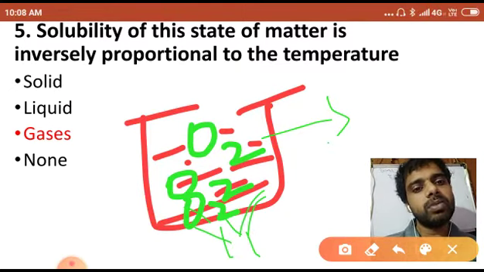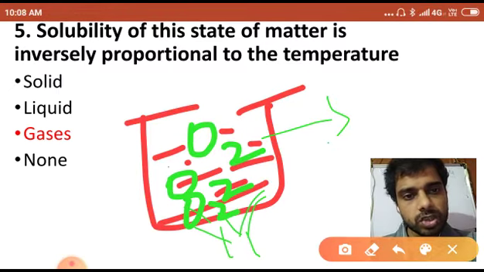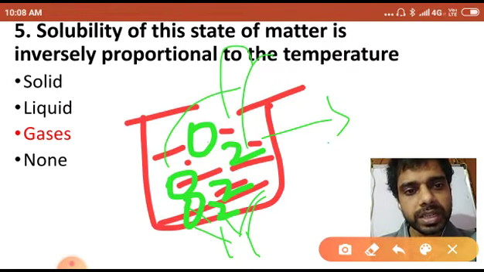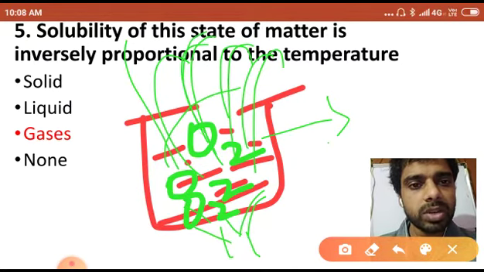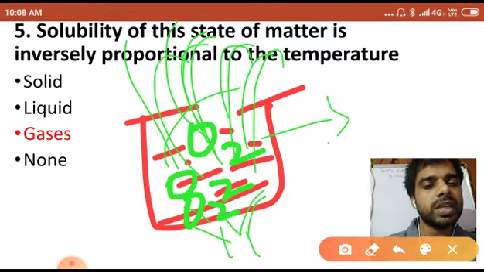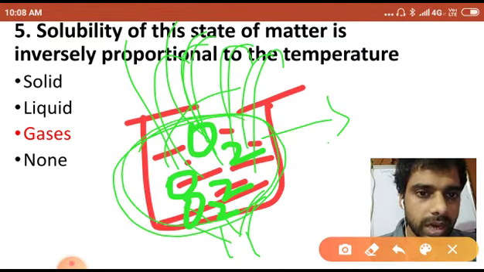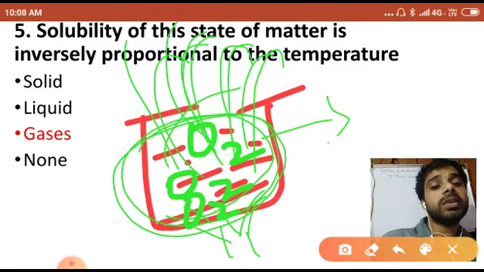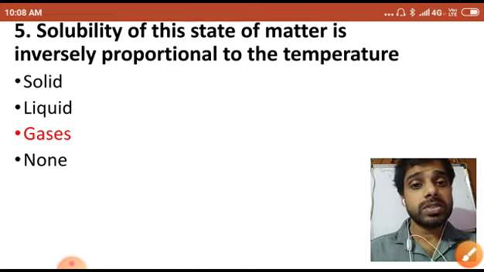what will happen? I will see that the dissolved oxygen will evaporate into the atmosphere, and not more oxygen will be available in the solution.